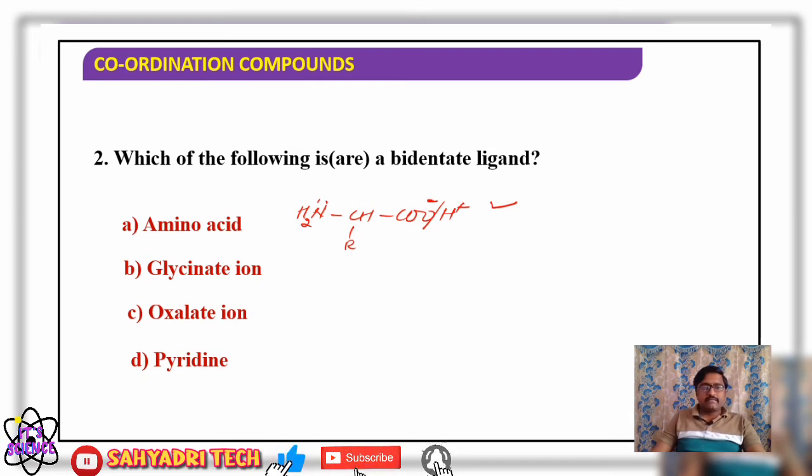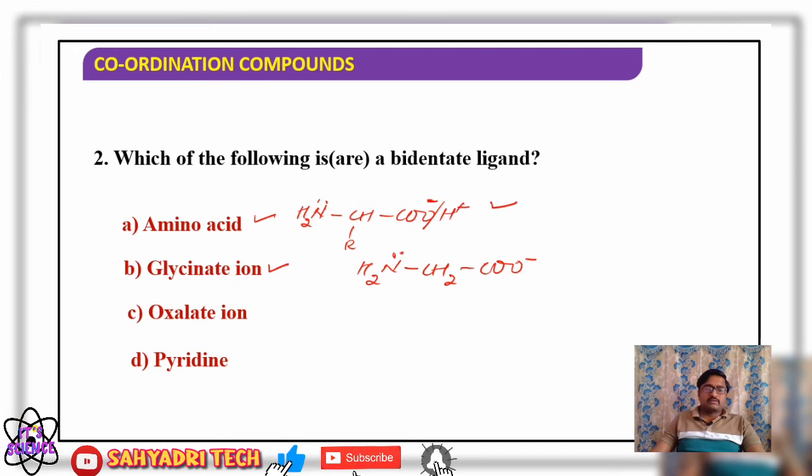Then glycinate. As it is an amino acid, NH2 carries a lone pair of electrons, and NH2CH2COO minus is the formula for glycinate. Again, in glycinate, nitrogen carries a lone pair of electrons, and the COO minus group has a negative charge. Both are involved in bond formation. Therefore, it also acts as a bidentate ligand.